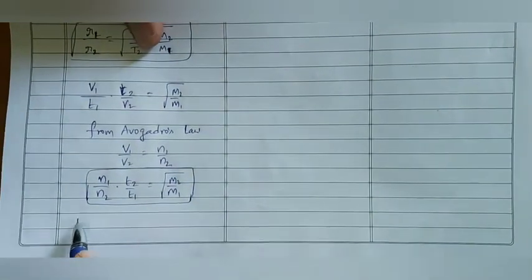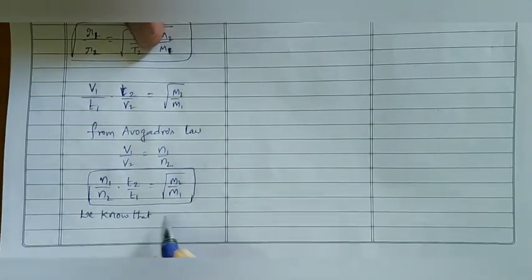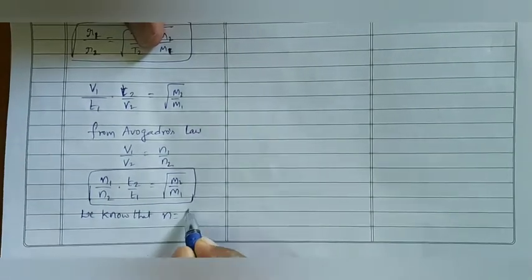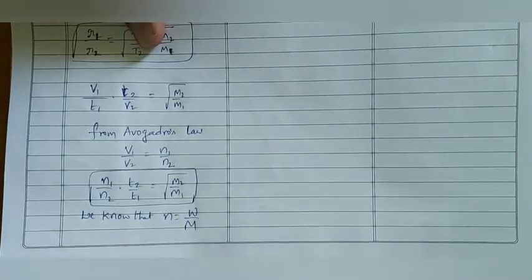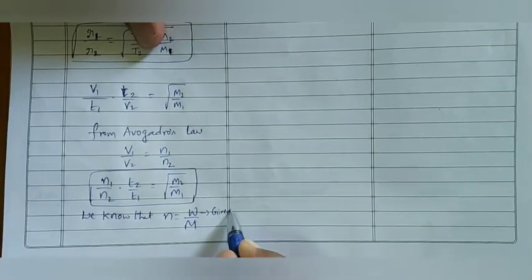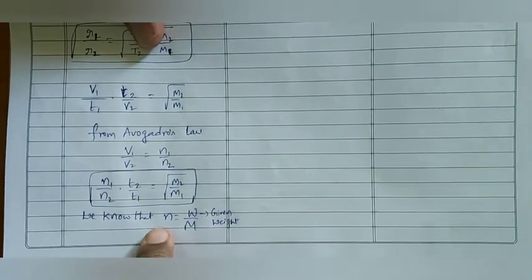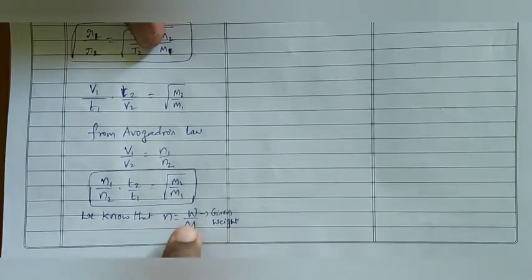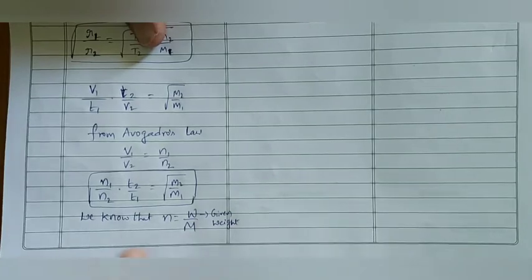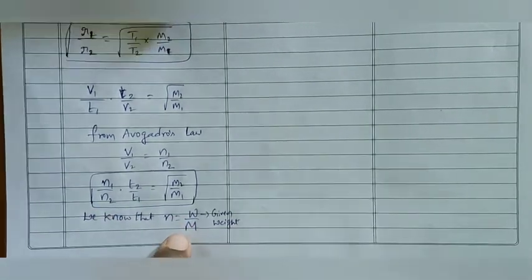We know that number of moles of a gas is equal to given weight by gram molecular weight, where W is the given weight. Then N1 is equal to W1 by M1, and N2 is equal to W2 by M2.